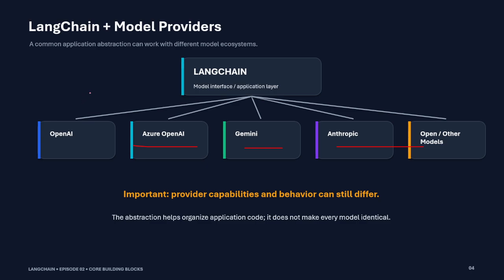But if I have to create an application where I want the privilege to switch from model to model, then for some tasks, if I consider that Gemini is good, I will use the Gemini model. And for some tasks, if I think OpenAI is a good model, I will go for OpenAI, right? So I do not want to make a boundary around the models. For that purpose, LangChain provides the flexibility that inside a single framework, I can configure and call all types of models, and on that basis I can create an AI based application, right?